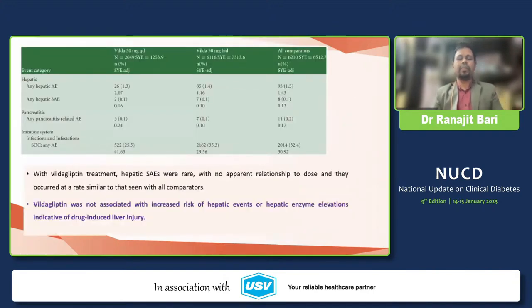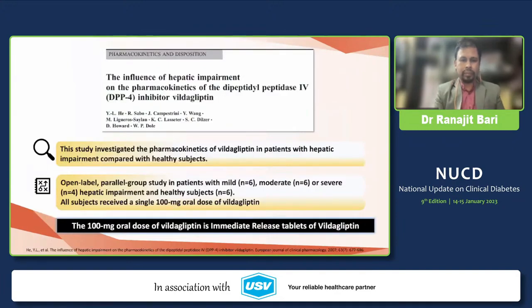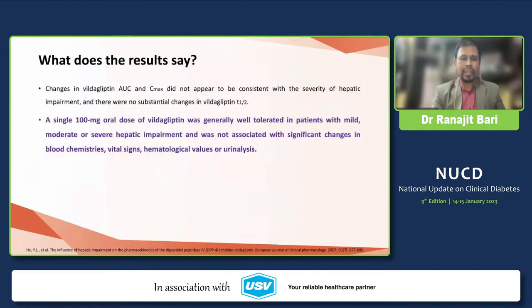Rather, in patients with NAFLD, this drug actually does good, and a reduction of hepatic triglyceride content has been shown in patients treated with Vildagliptin compared to placebo. So the 100 milligram once daily dose, even the immediate release tablet, does not lead to significant hepatic injury as was thought earlier.